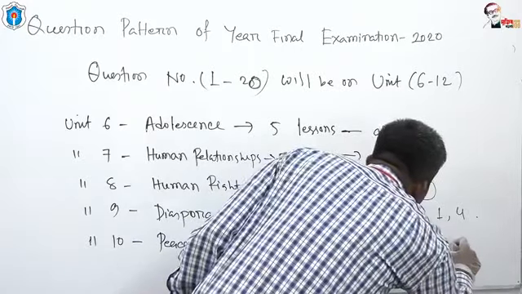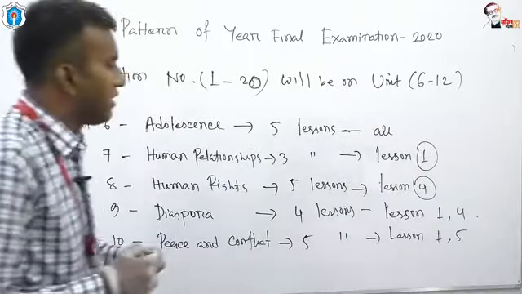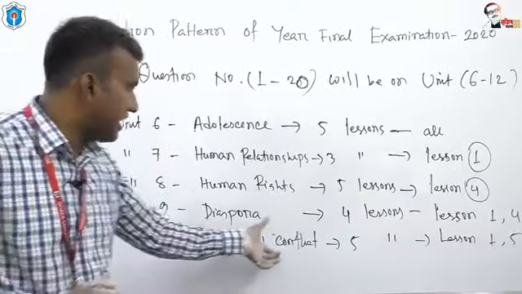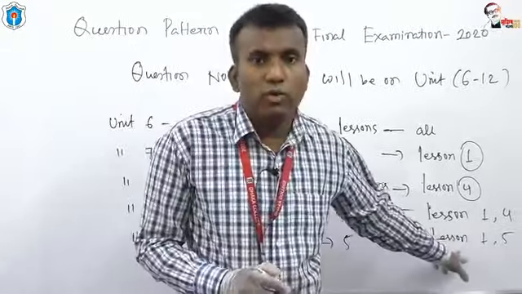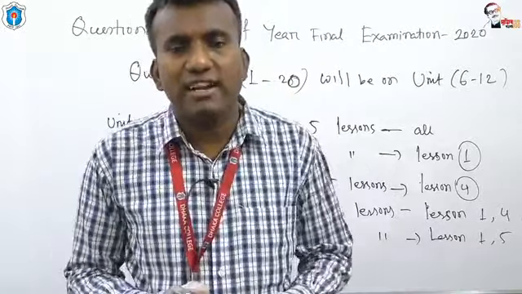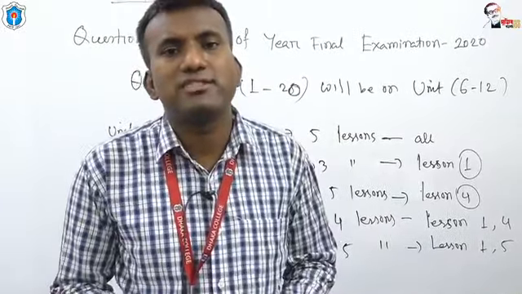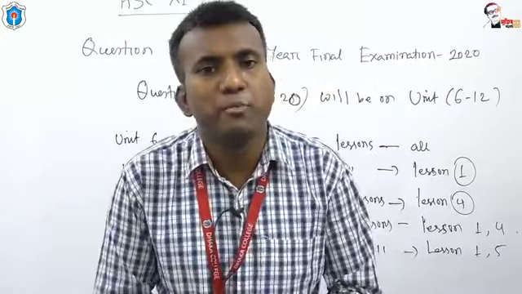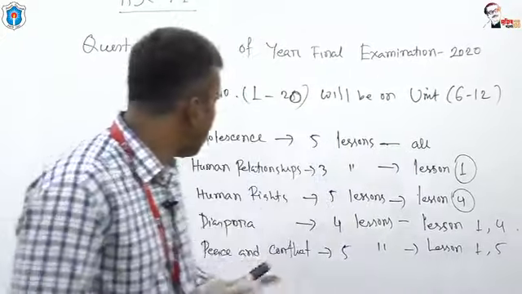Lesson 1 and 5. These are very, very important, my dear students. Peace and conflict. Lesson 1 is written about the causes, definition and results of conflict, and lesson 5 is written about peace movement. Okay, look at the board.